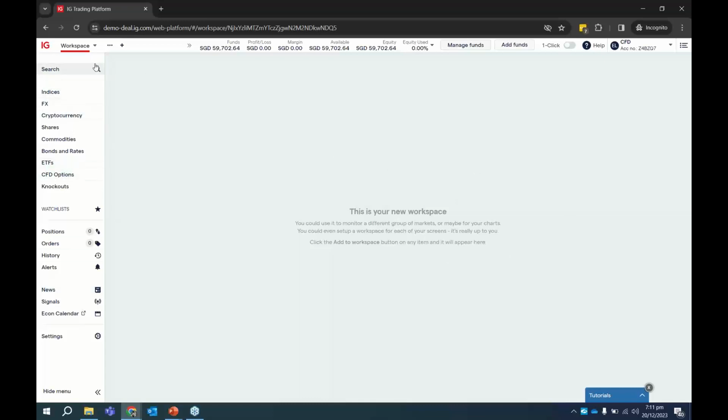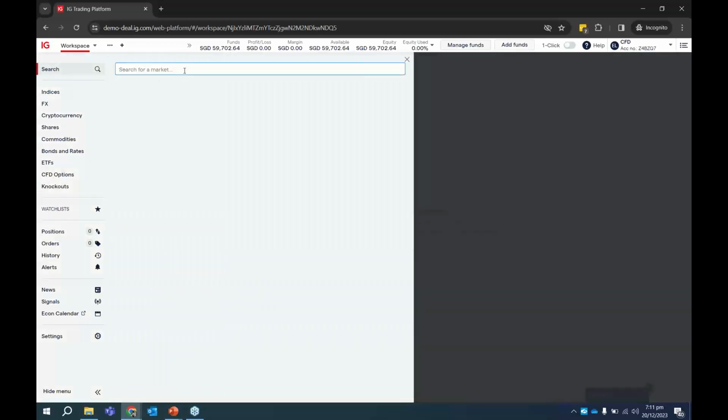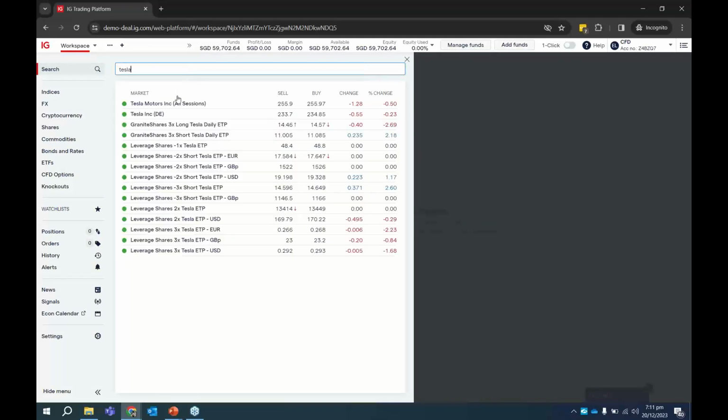And on the left-hand side of this platform, you notice that this is the menu. And on the top left, you notice that the first one is the search. For search, you can look for any markets that you want to trade. So let's say you want to trade Tesla, just type in Tesla. You notice that there is this Tesla all sessions.